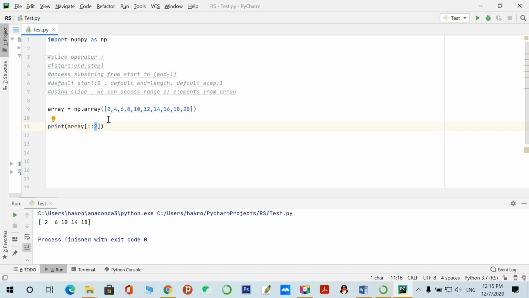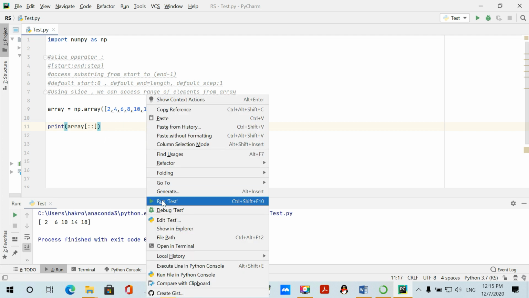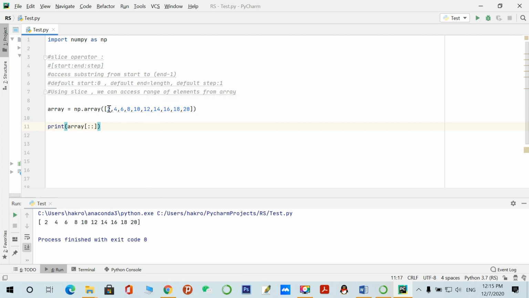So with this step value of 2, first it will consider 2 elements, 1 2, and again 1 2, and 1 2. It will skip one value, and it accesses the elements according to the step of 2. If we don't give this number, it will consider a step of 1, one by one, 2 4 6 8 10 12 and 14.